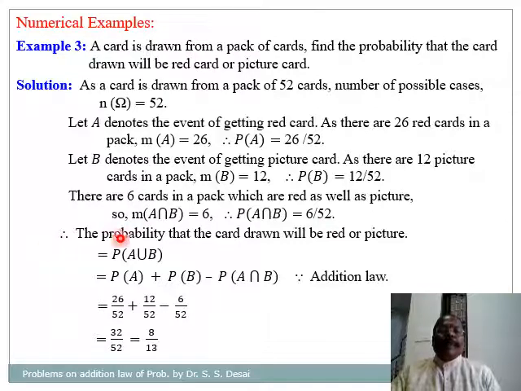And therefore the probability that the card drawn will be red or picture is equal to probability of A union B. Again, using the addition law of probability and by substituting the values, probability of A union B becomes 26 divided by 52 plus 12 divided by 52 minus 6 divided by 52, that is equal to 32 divided by 52, that is 8 divided by 13.